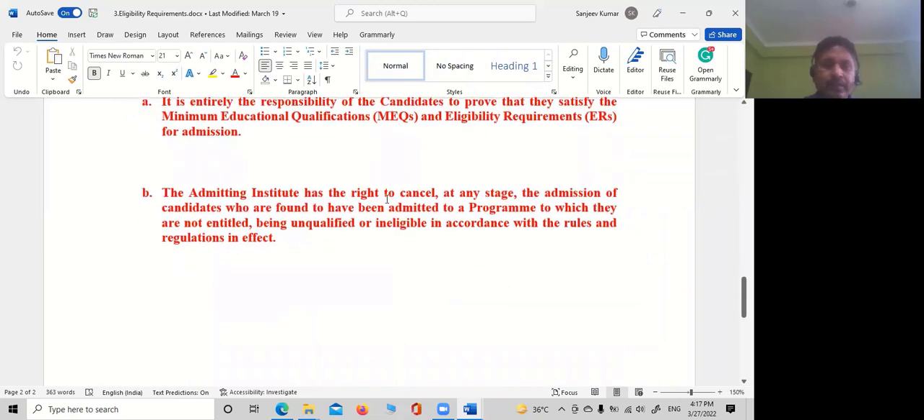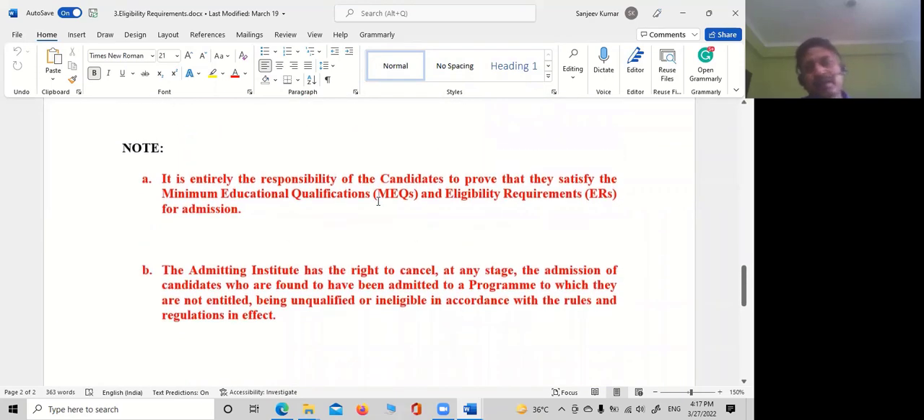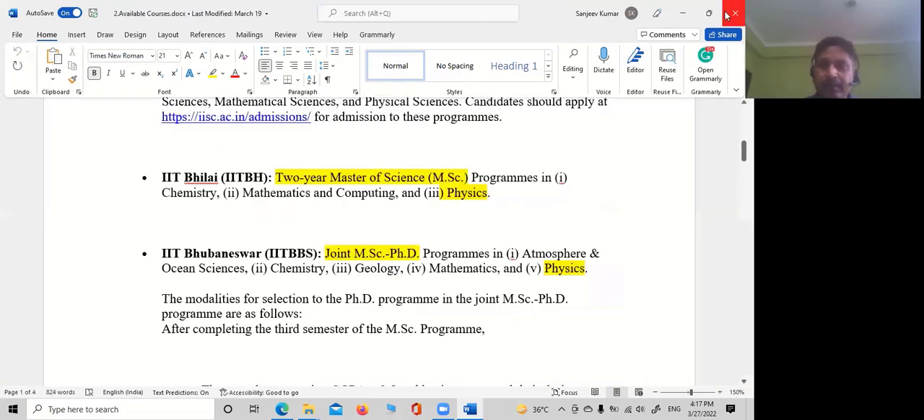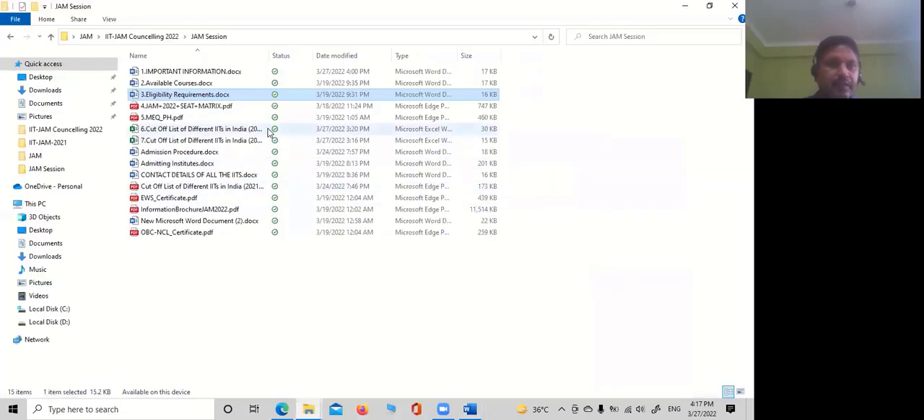So if the institute finds that you have provided wrong information, they have the right to cancel your admission at any moment during your course. So I hope you will give only the correct information.